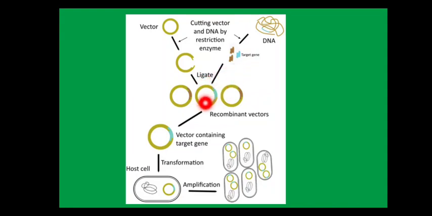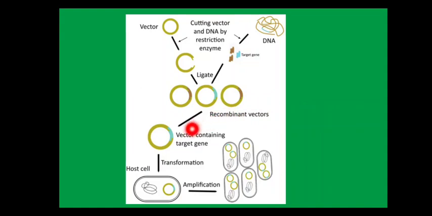With the help of this ligase enzyme, our DNA is bound with the vector, and now this vector is said to be the recombinant vector because it now has the gene of a different organism.